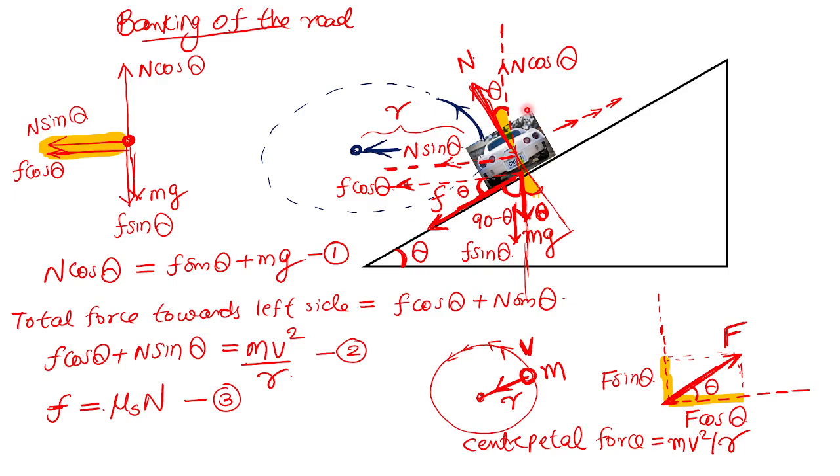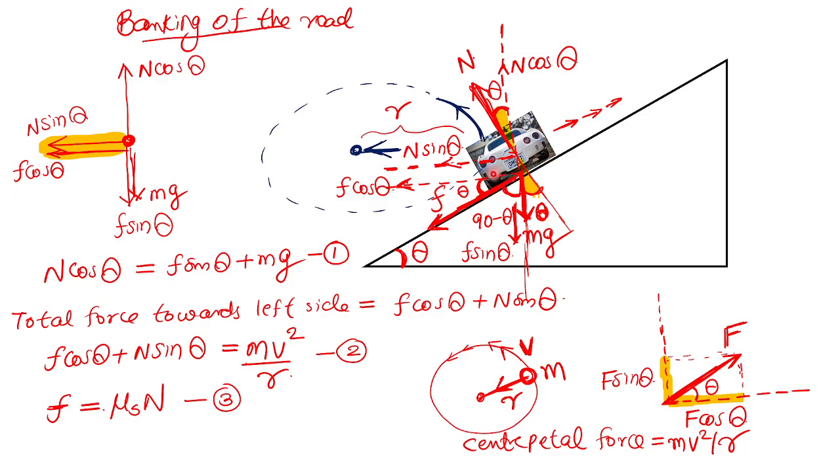Can you see a car? Can you see a car is taking a turn? If there is a turn, the angle is set. This is the road. This inclined plane is the road, making an angle theta with the horizontal. Because of the rainy season, you please think like that. Because of the heavy rain, the friction is too small, but the angle is there.